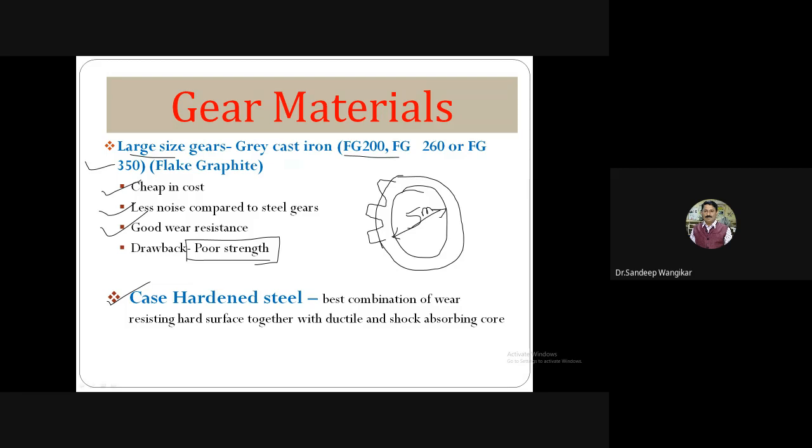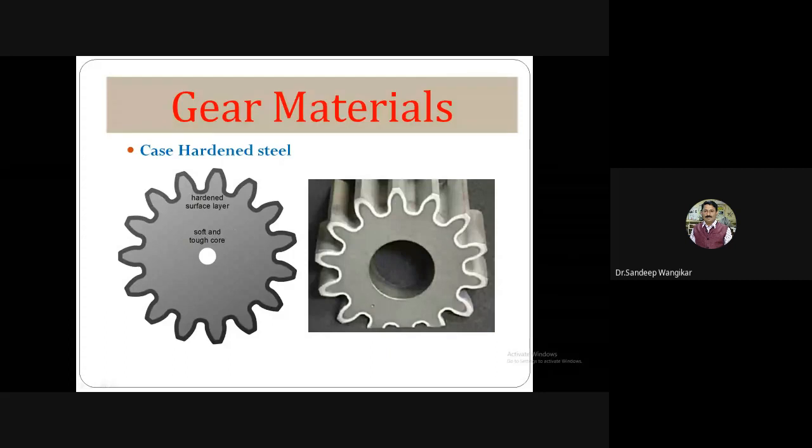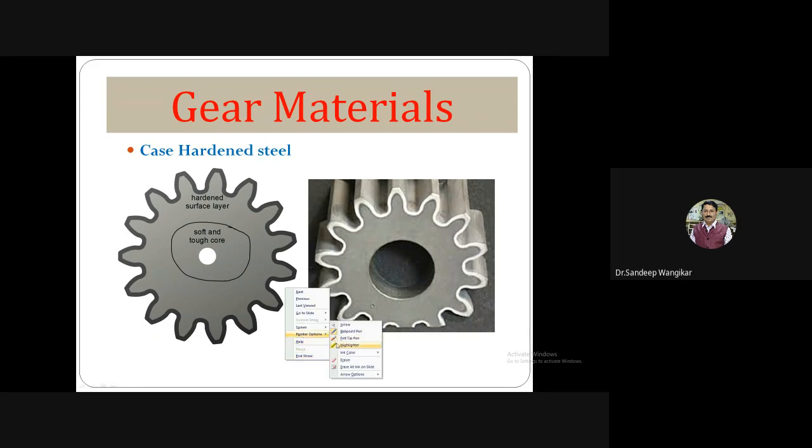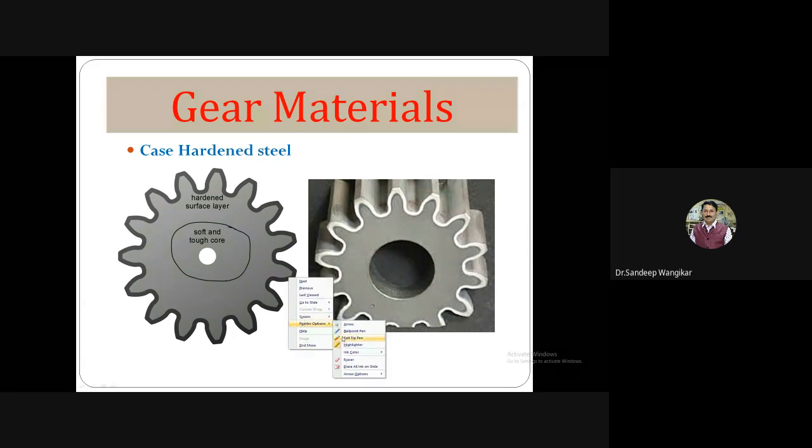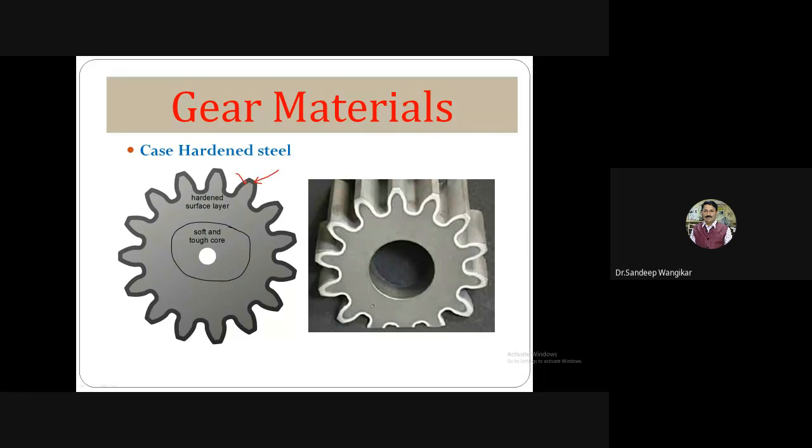So inside part, soft and tough core, and whatever is outside, you can see, this part we will call the case depth. You have studied this concept in metallurgy. So this is the depth, and this is one figure. You will get a hardened surface layer with good hardness on the outer side, and inside it will be a soft and tough core. It will absorb the vibrations.